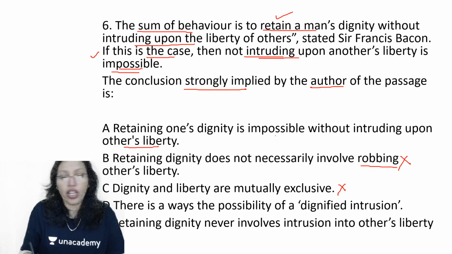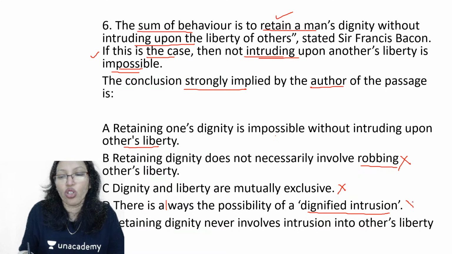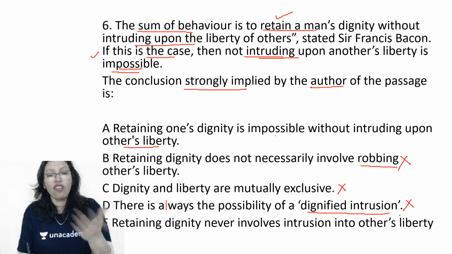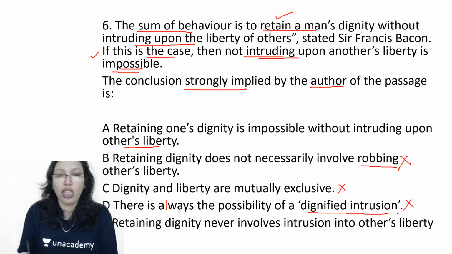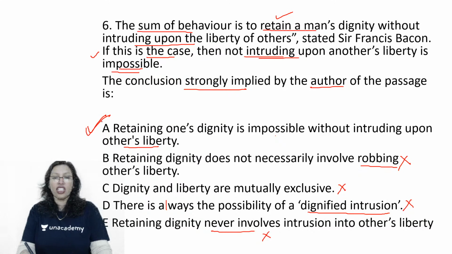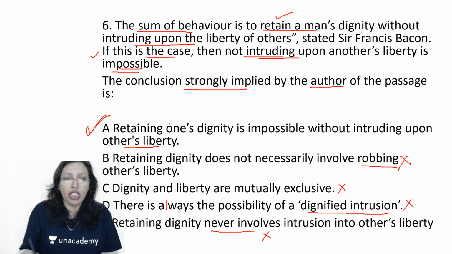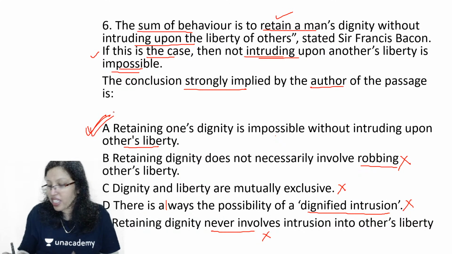There is always the possibility of a dignified intrusion, but this is something that you are inferring from the passage but cannot be an implication. Retaining dignity never involves, never is too strong, so eliminate this. So we'll come back to A as our best choice option. Retaining one's dignity is impossible without intruding upon the other's liberty. So the correct answer will be, guys, A.